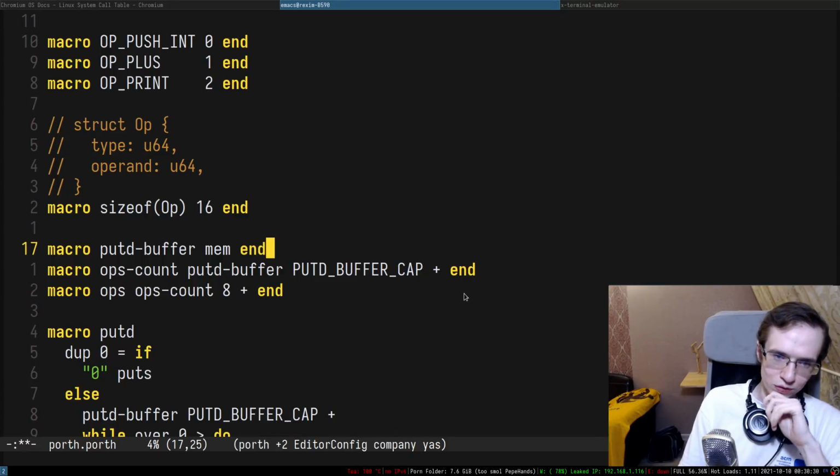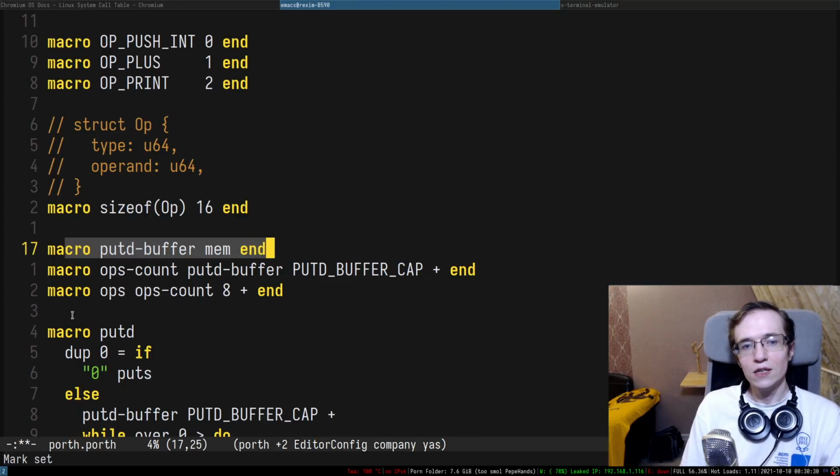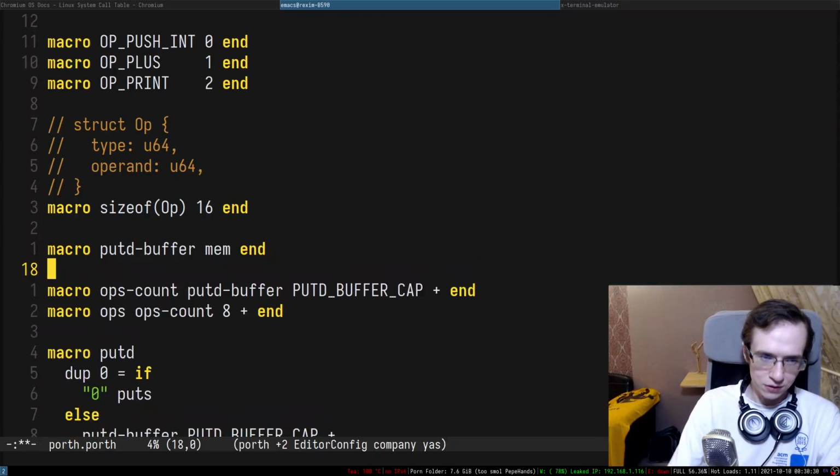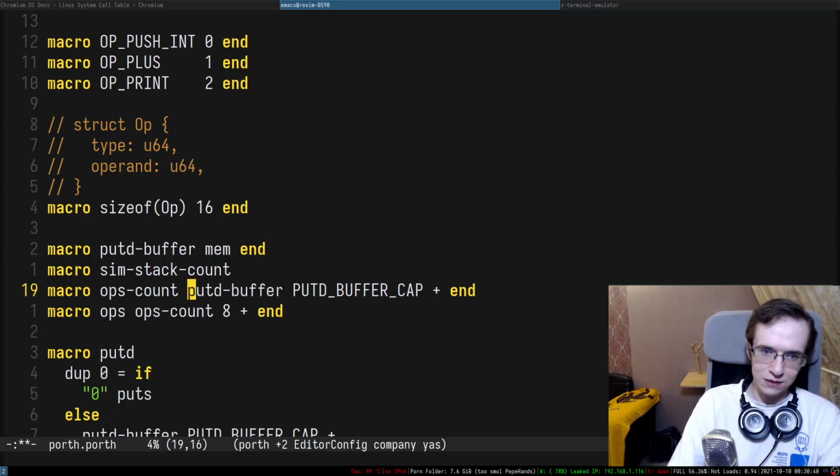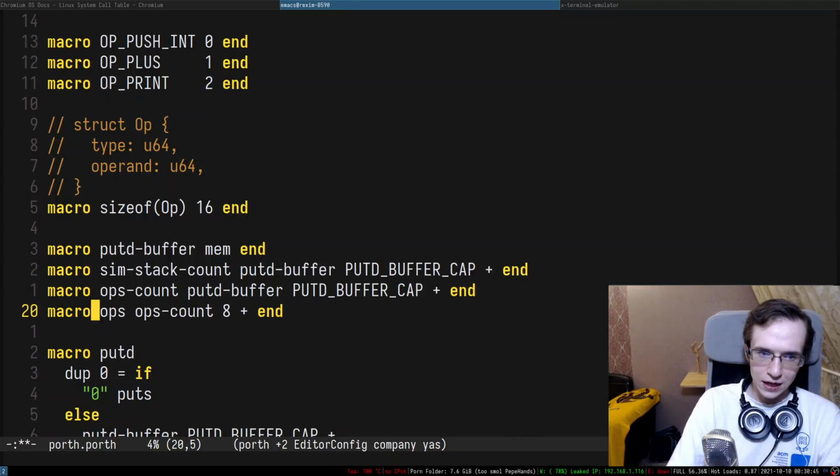So where I'm going to put all of that, that's a good question. So here we have a put D buffer, and I think I'm going to put it somewhere here. So sim stack count. Right, and sim stack count is going to be probably located after put D buffer, and ops count is going to be located a little bit later.